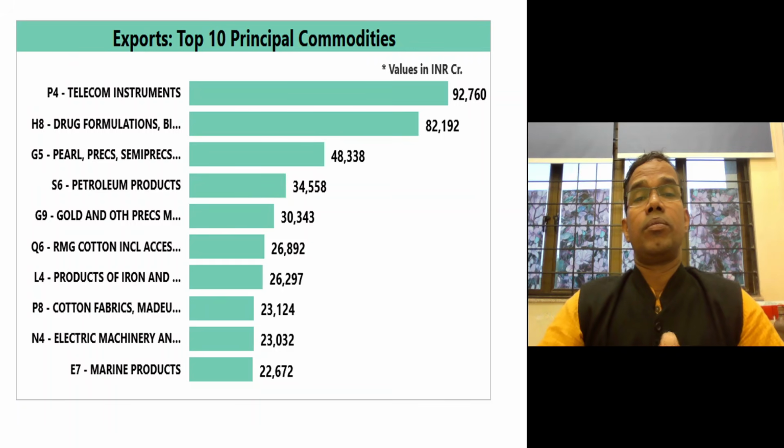And if you see the principal commodities that we export to USA, then telecom instruments contribute the maximum, that is 92,000 crore. 92.76 thousand crore is a huge amount of telecom instruments we export. Then drug formulation in generic medicine is a major export, and the American consumers benefit largely from this.